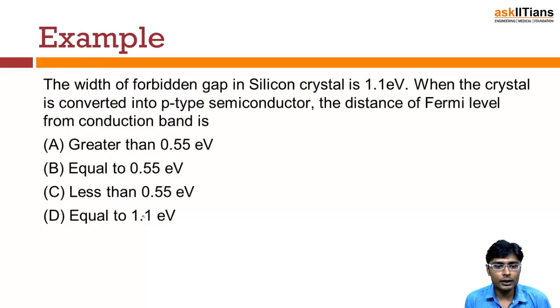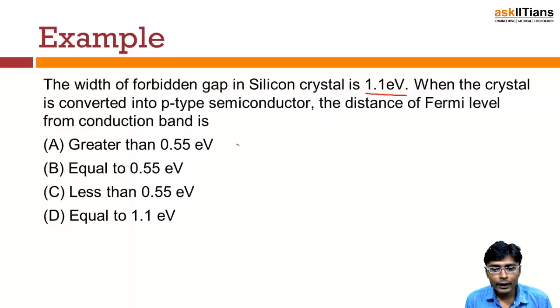So again, as we have done for the previous topics, we will be doing some questions here. We will be taking 2 examples and let's see how much we have gained till now. The question is: the width of the forbidden gap in a silicon crystal is 1.1 electron volt.